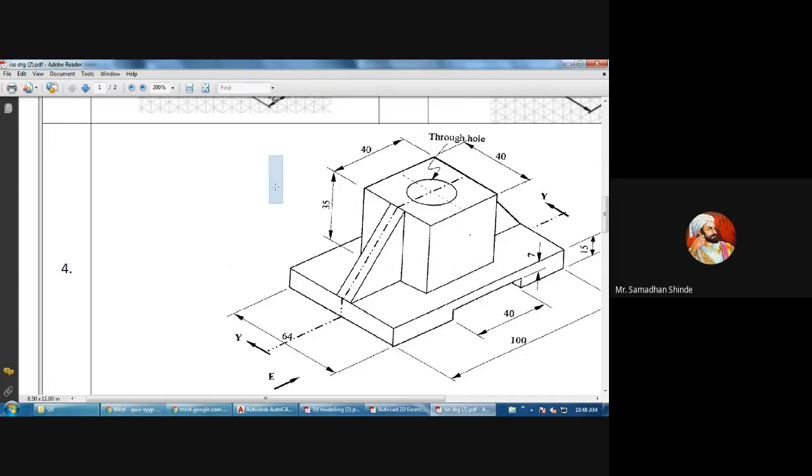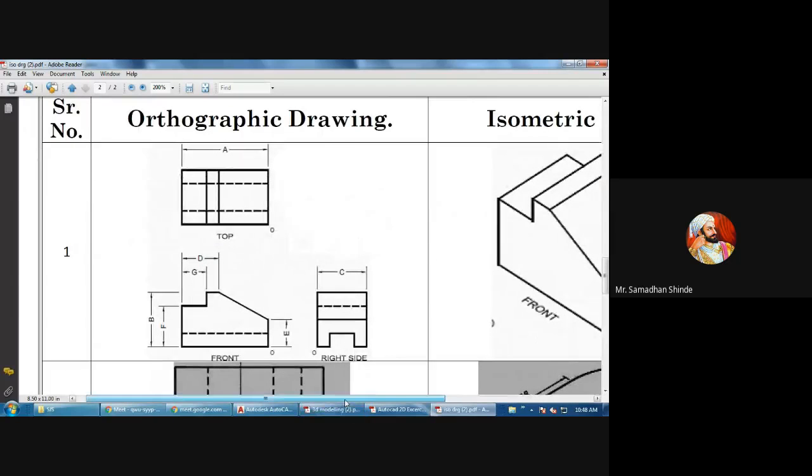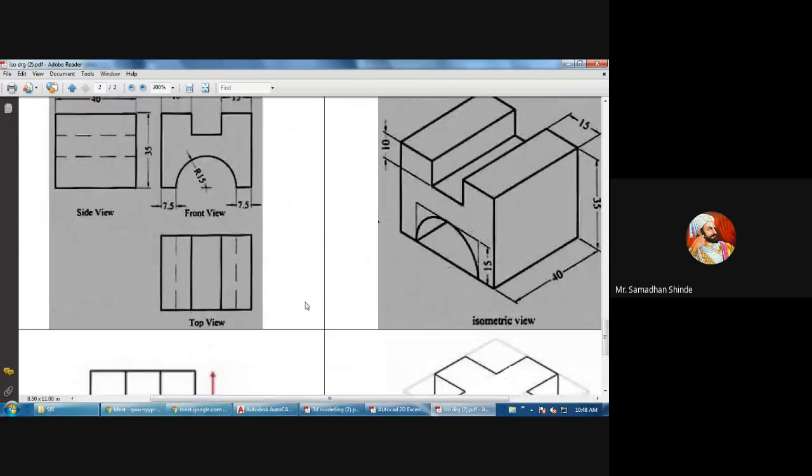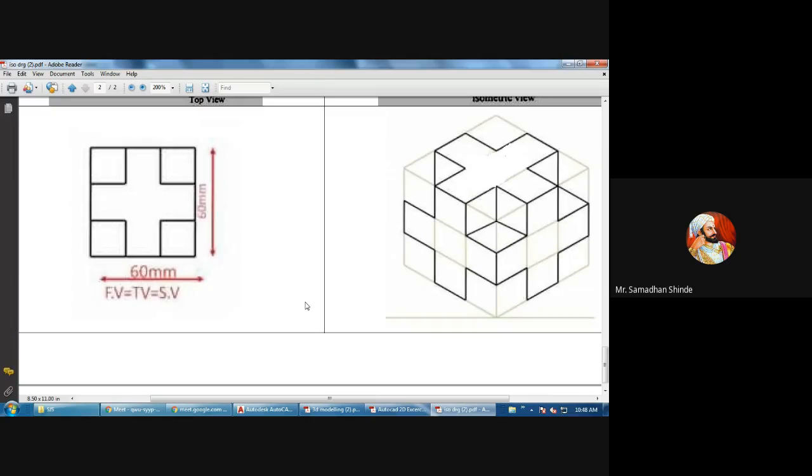This drawing will take more time, because to read the dimensions, etc. Shall we draw this drawing? It will take little time. Shall we draw any other dimensions? Shall we draw this?